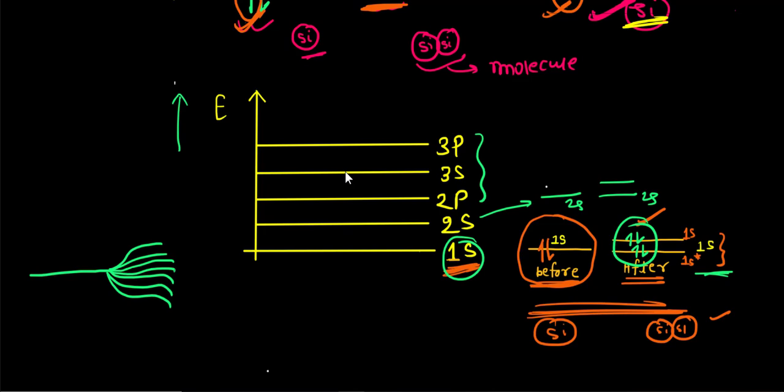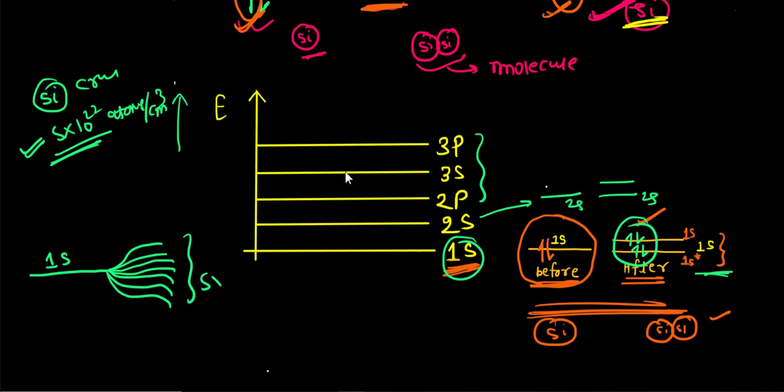So, for example, in the silicon crystal, there are 5 times 10 to the power 22 atoms per cubic centimeter. This is the atomic density for the silicon crystal. Now, when we take 5 times 10 to the power 22 atoms together, the single energy level of 1s, or for example 2s, 2p, is going to split up into 5 times 10 to the power 22 energy levels. So this single energy level will split up into a large number of energy levels.